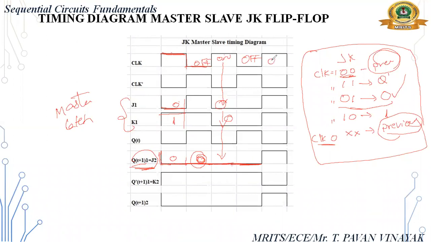Next clock is on. J is 1, K is 1. So what is 1 1? Complement of previous value. So what is the complement? Previous value is 0, right? Complement of 0 is 1. So I am taking 1 here. Okay.